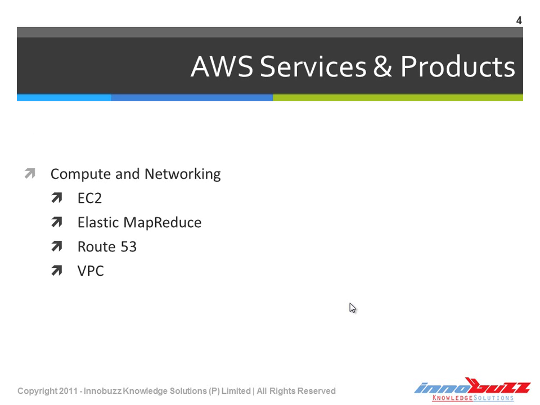Now, let's check what the different services offered under the compute and networking category are. The first one is EC2. As the name indicates, it's also known as Elastic Compute Cloud, where we have virtual servers. It also offers another service called Elastic MapReduce, and we have another networking component under this category, which is Route 53, and the virtual private cloud, VPC, also comes under the compute and networking category from AWS.